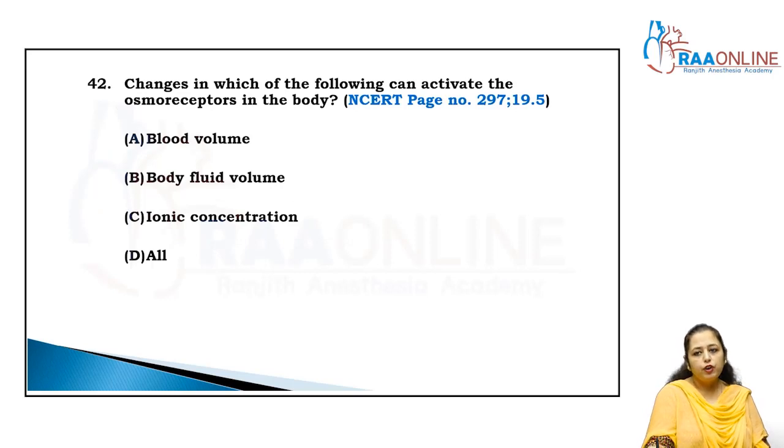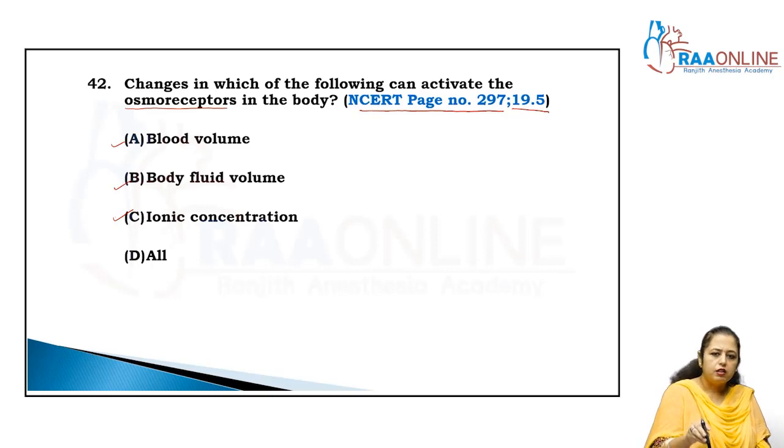Changes in which one of the following can activate the osmoreceptors in the body? It is given in NCERT page number 294, 19.5, the regulation by the kidney, right? So blood volume, body fluid volume, ionic concentration. So the answer is D, right?